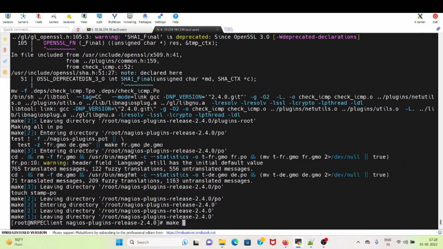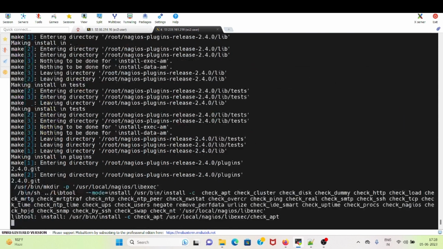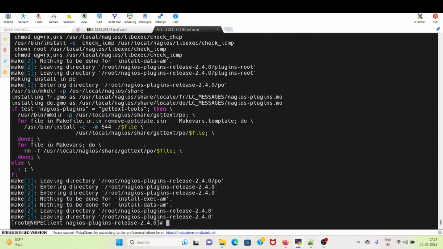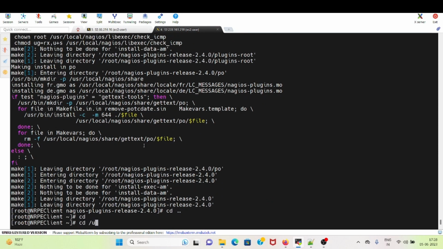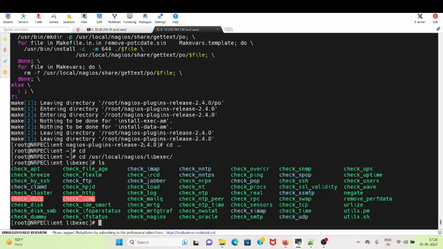Now I will do make install. So this will create all the necessary plugins in the libexec directory. So we are able to see that all the executables, or not the executables, but all the libraries, all the NRPE plugins are installed in this libexec directory.